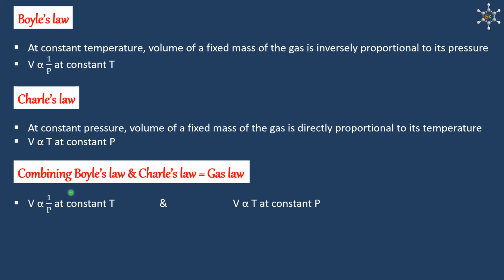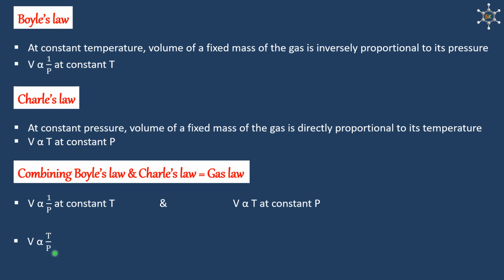Combining Boyle's law and Charles' law give us gas law. According to Boyle's law, V is inversely proportional to pressure at constant temperature, and according to Charles' law, volume is directly proportional to temperature at constant pressure. If we combine these two, we get volume is directly proportional to temperature upon pressure.